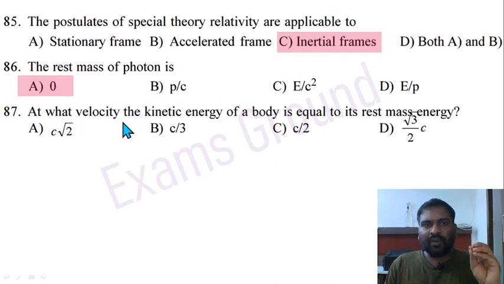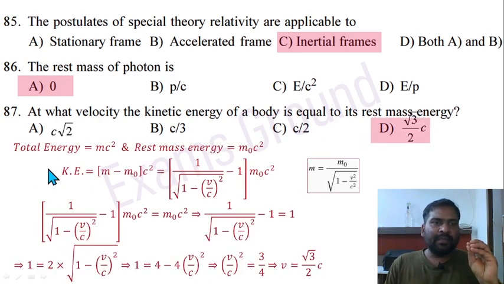Question 87. At what velocity the kinetic energy of a body is equal to its rest mass energy? So total energy equal to what? mc square. Rest mass energy m naught c square. Kinetic energy mc square minus m naught c square. So it is asking for kinetic energy of the body equal to rest mass energy. So rest mass energy m naught c square equal to kinetic energy, this energy.